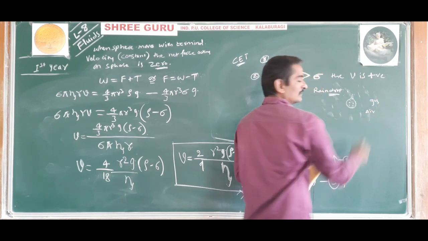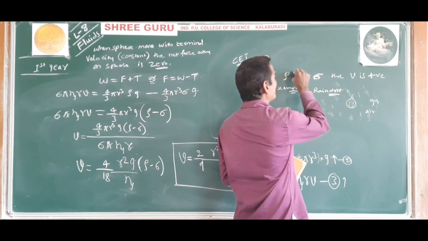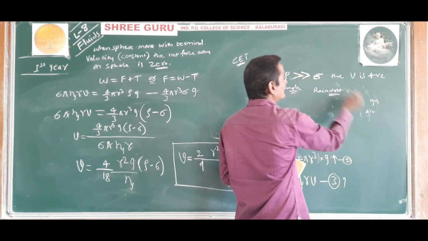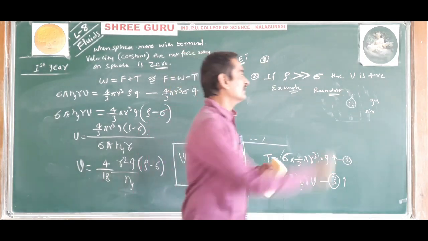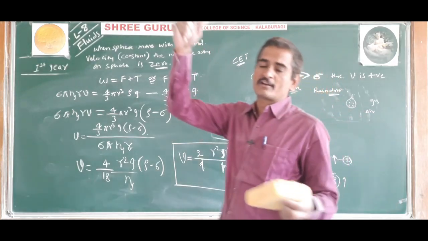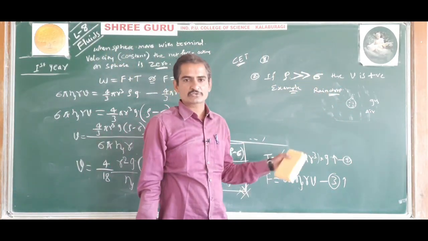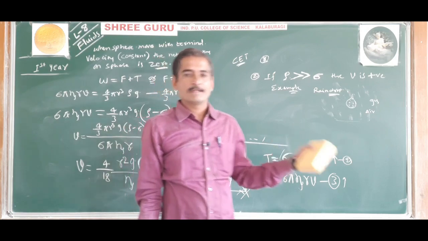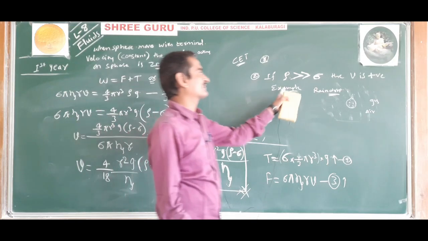The density of the raindrop is greater than the density of the fluid surrounding it. Hence, the raindrop will move downward in the atmosphere with the terminal velocity, and the terminal velocity is positive. Got the idea? This is an example.